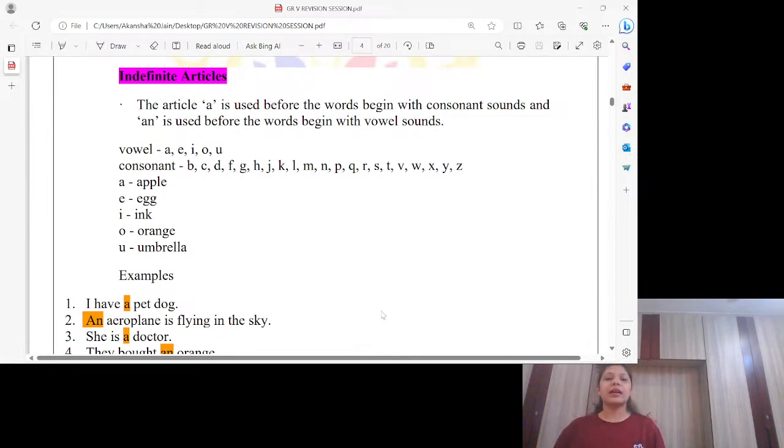Next, E, the sound of E is E. So egg, same sound. Sound of I is I. So ink, same sound. Sound of O. So it's orange, same sound. Sound of U, umbrella, same sound again. Hope till here it's clear to everyone.